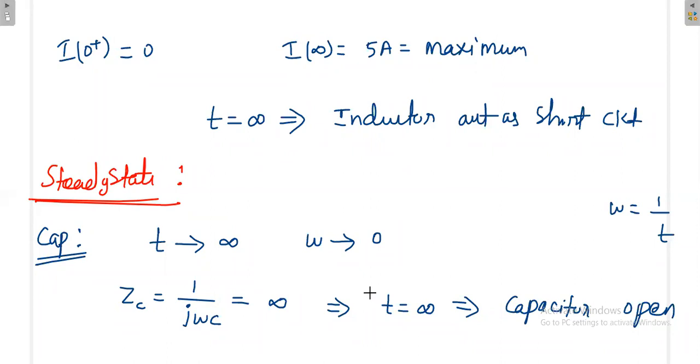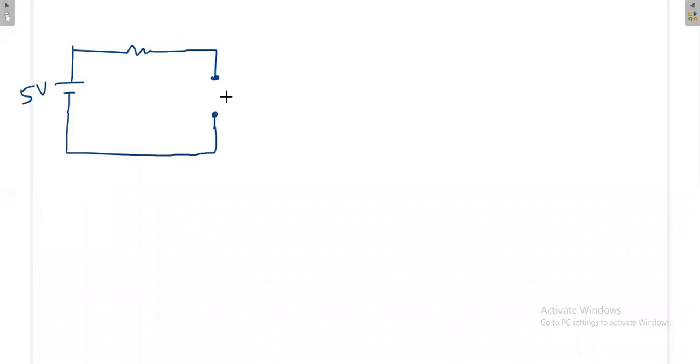Then what is the voltage across the capacitor? What is the current across the capacitor at infinity? Anywhere at t equal to infinity, the capacitor is open. Now I will come to that very simple format. If the capacitor is open and a resistance is there, and I am applying 5 volt here, irrespective of the resistance value, then what would be the voltage here? Anybody?